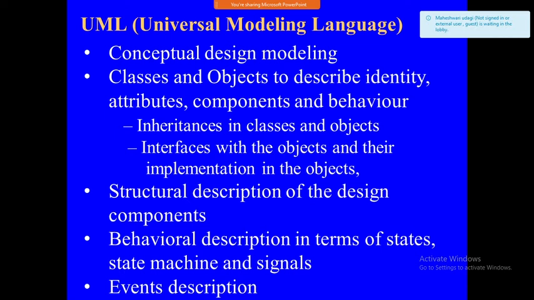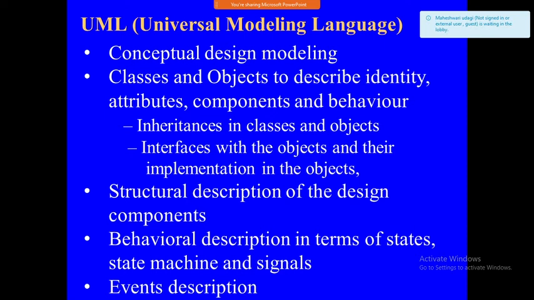Next, the class and the object are modeled by the class diagram and object diagram. The diagrams describe identity, attribute, components, and behavior. The inheritance in the classes and objects, interfaces with the object, and implementation in the object. Structural description of the design components is important here.